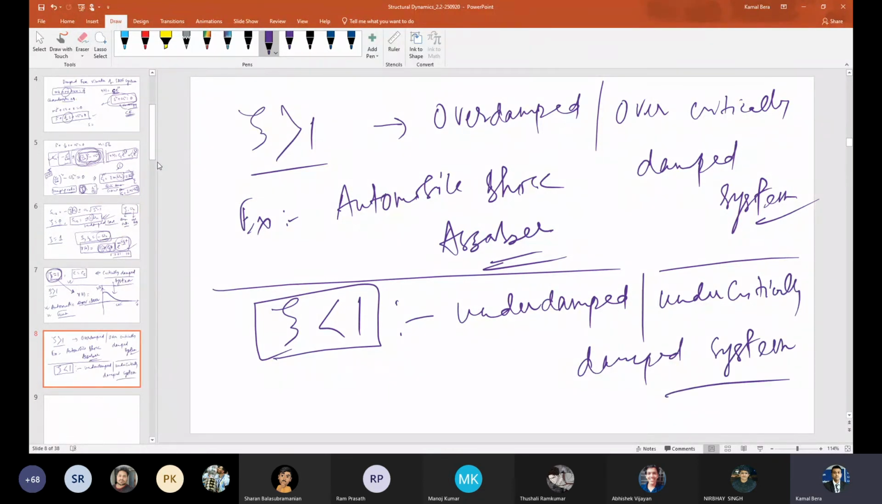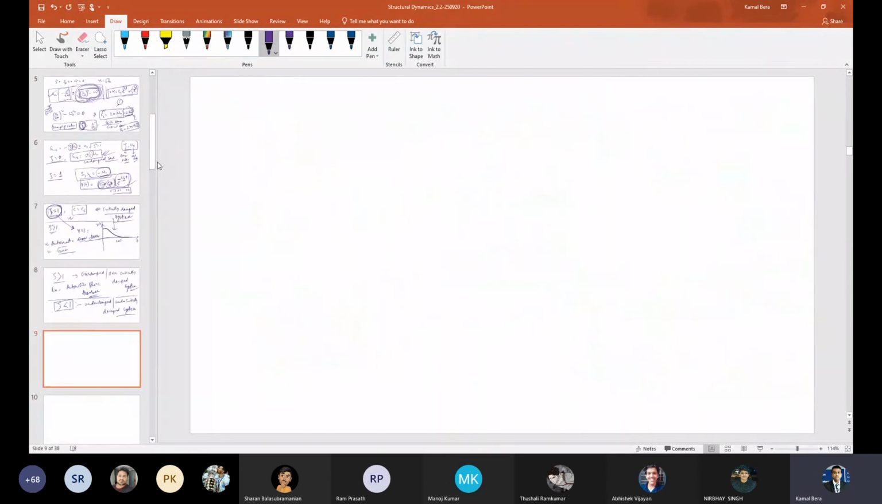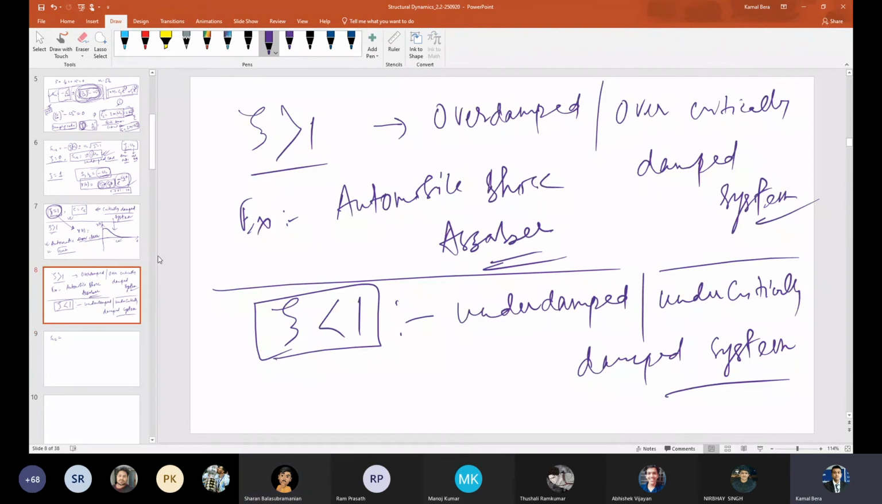If zeta is less than 1, then what will happen? Now tell me, if zeta is less than 1, how can I express my s1,2 roots? Yes, minus zeta omega plus or minus i omega root of 1 minus zeta squared. You see, I have not discussed much about the over damped system. If zeta is greater than 1, you can find the roots and substitute them in the general expression, that is x(t) equal to c1 e raised to s1 t plus c2 e raised to s2 t, and then you can find the response if you are interested.